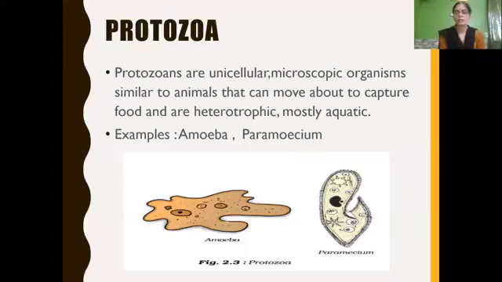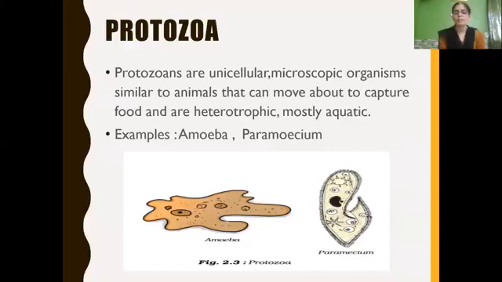As we know, they cannot produce their food, they depend on others for their food. So they are heterotrophic and mostly aquatic. Mostly they are found in water. Examples: amoeba, paramecium. See what you can see in this figure, amoeba and paramecium. Amoeba do not have a specific shape and they have false foot-like structures, what we call pseudopodia. This we have learned in 7th standard, isn't it?